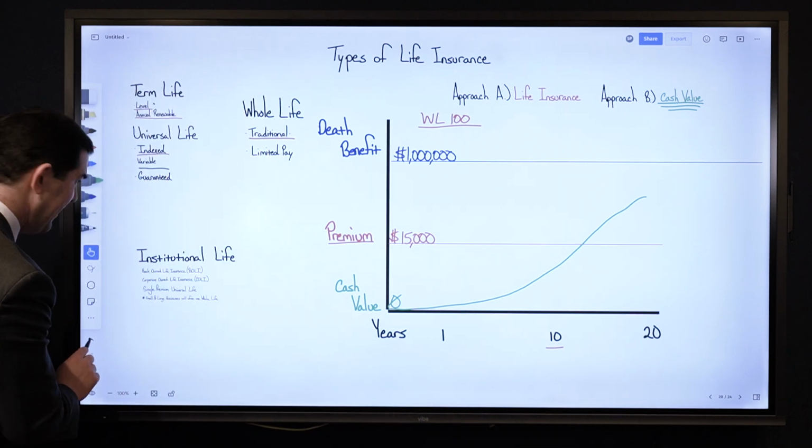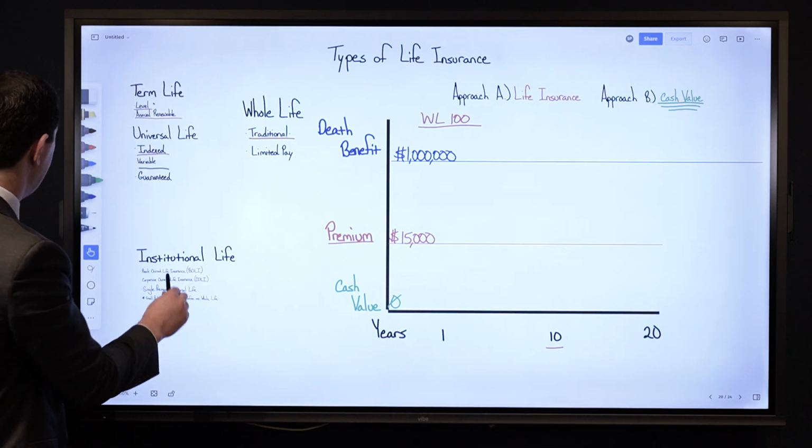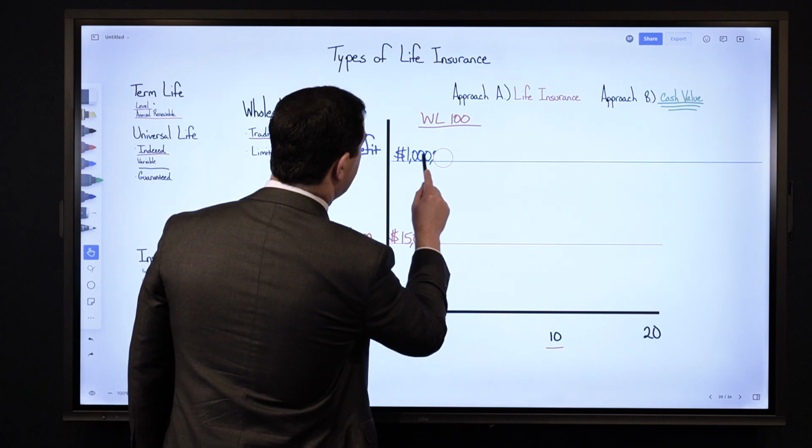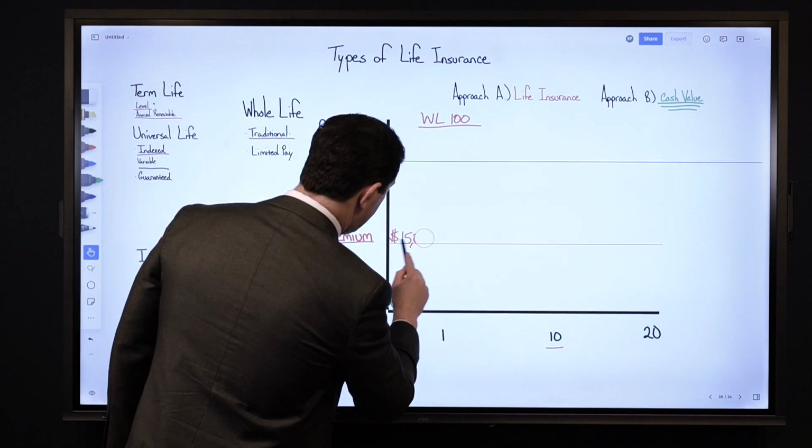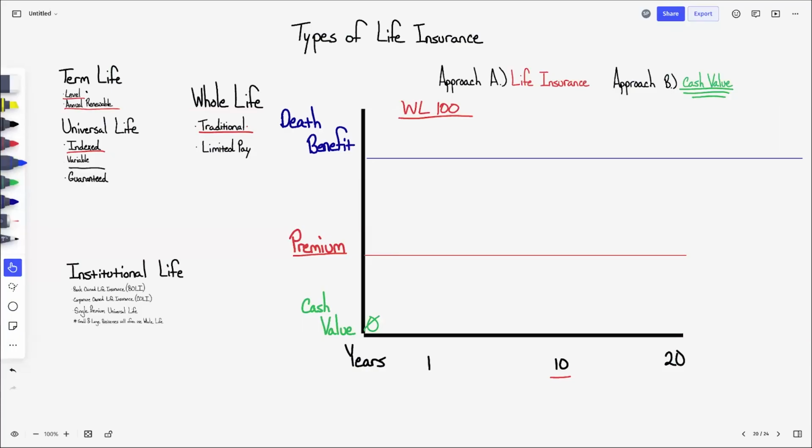So getting a traditional policy and paying just the premium is not a very good approach if you want high cash value. How we would maximize the cash value here is, instead of saying, I want a $1 million death benefit, one might say, I want to put in $15,000. We'll use the same dollar amount we just looked at. So that's how much I want to fund the policy with. But I'll set the premium at $1,500. That's 10% of your total out of pocket. And then we'll add money to what is called a paid up additions rider, or PUA rider, where the other 13.5 goes.